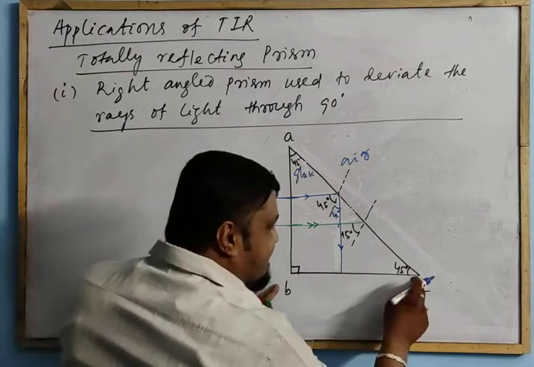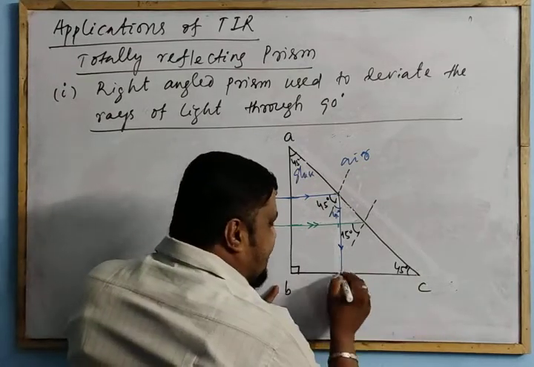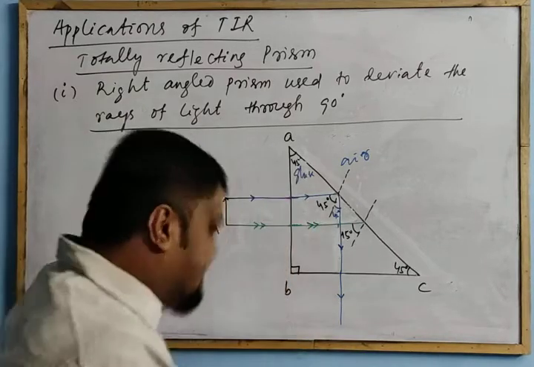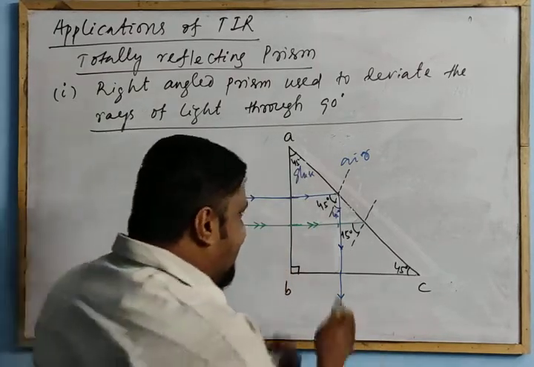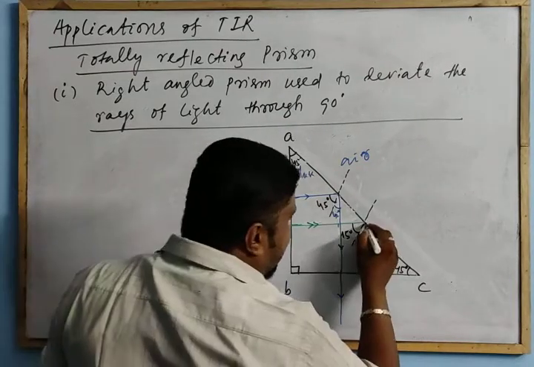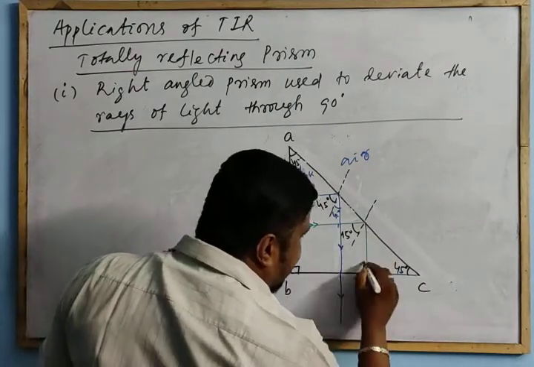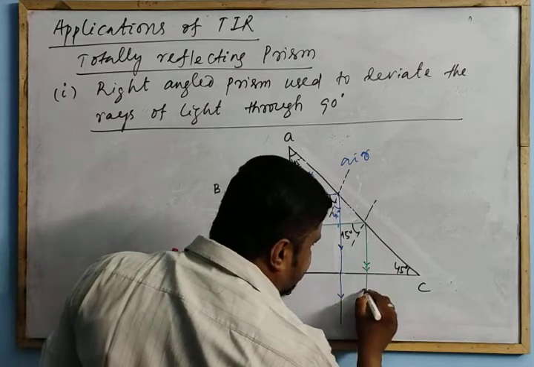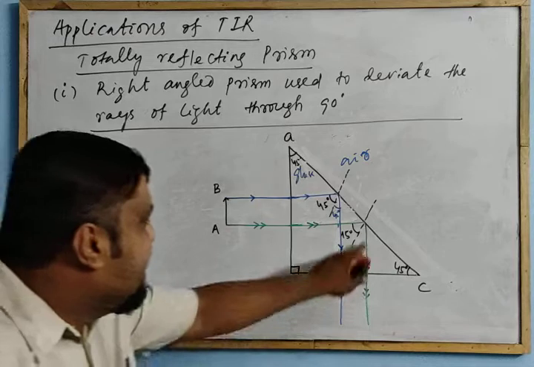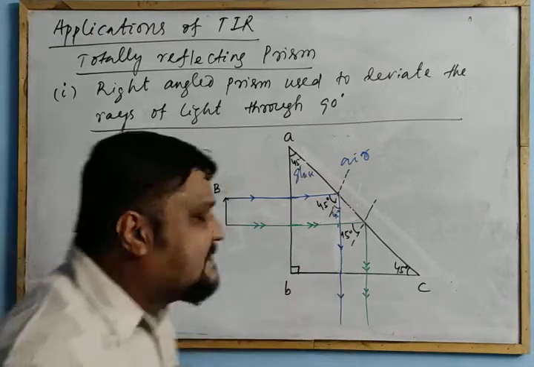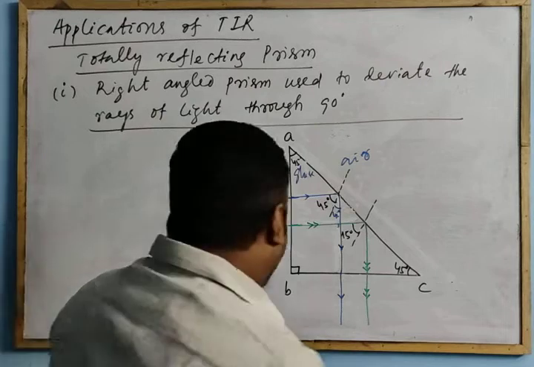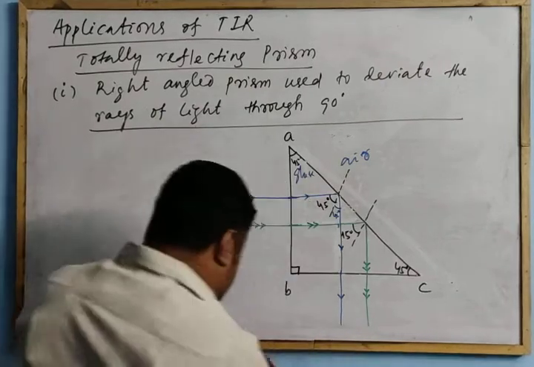If the ray is incident normally on BC at 90 degrees, it goes undeviated like this. Similarly for this one, at 45 degrees, this ray from A, incident at 45 degrees, goes undeviated like this, and goes undeviated at the interface DC because it is incident normally. So you will get the image like this.